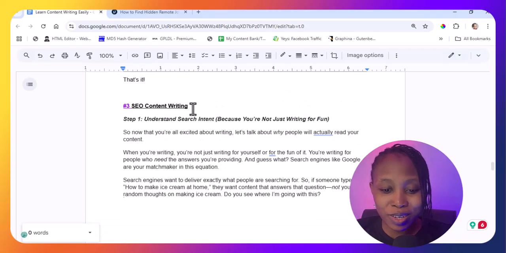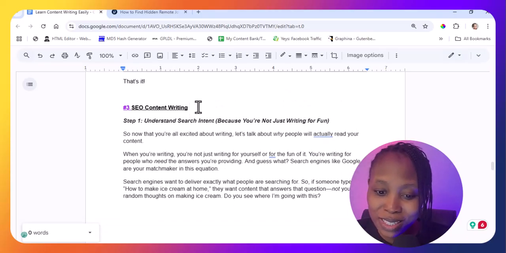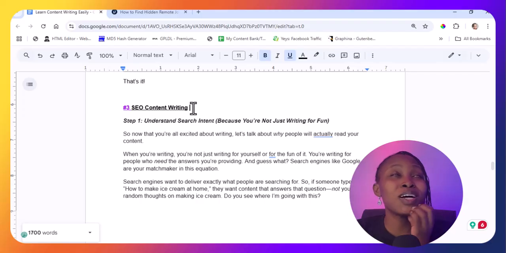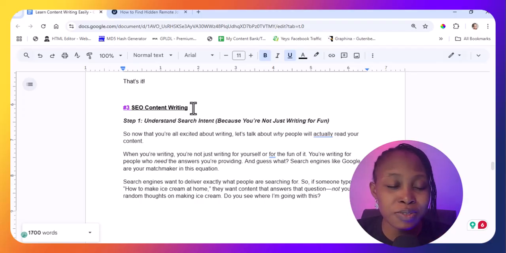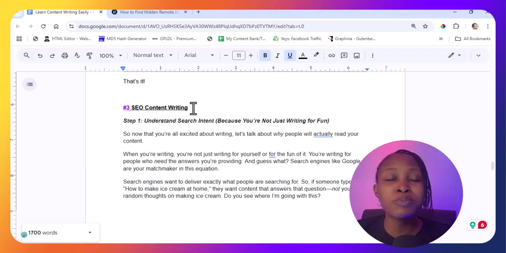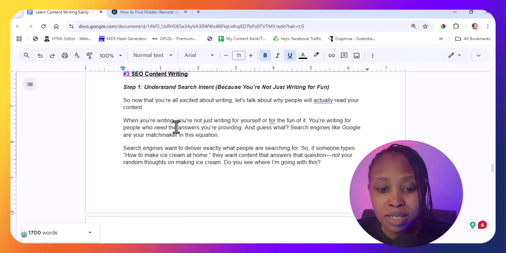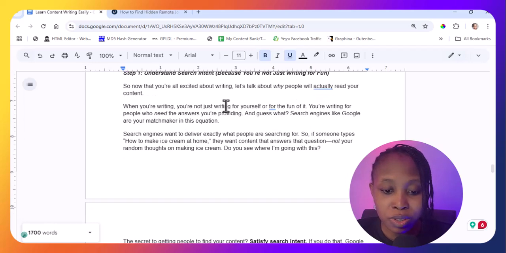So let's go over to SEO content writing. If you have researched the content writing niche, there's this thing about SEO content writing. I'm not going to dwell so much on the technicalities because I like to approach everything as simple, because I want you to see it as simple so that you get started today. Today, you start writing today. So what is actually SEO content writing?